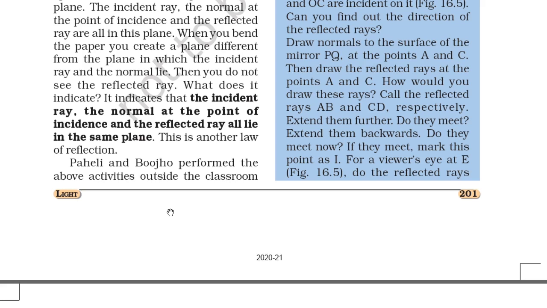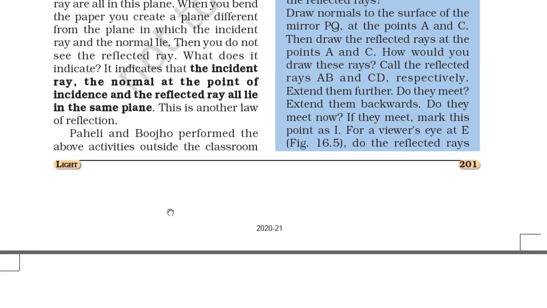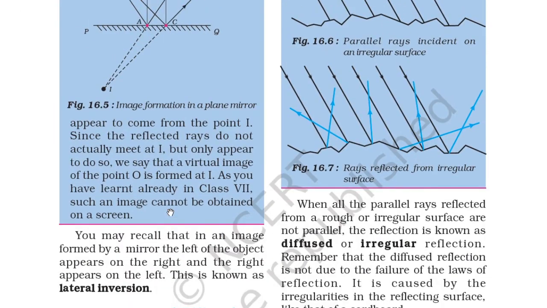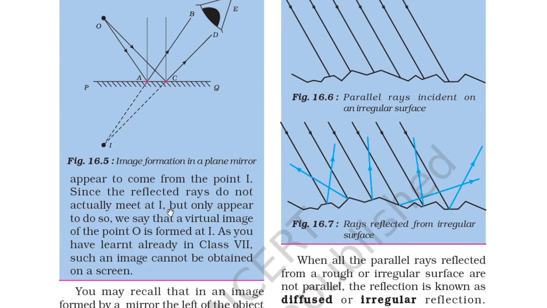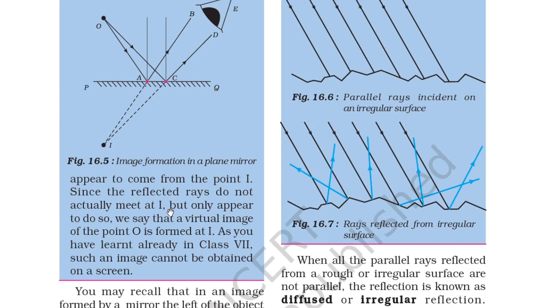Extend them further. Do they meet? Extend them backwards. Do they meet now? If they meet, mark this point as I. For a viewer's eye at E, you can see in figure 16.5, do the reflected rays appear to come from the point I? Since the reflected rays do not actually meet at I, but only appear to do so, we say that the virtual image of point O is formed at I.